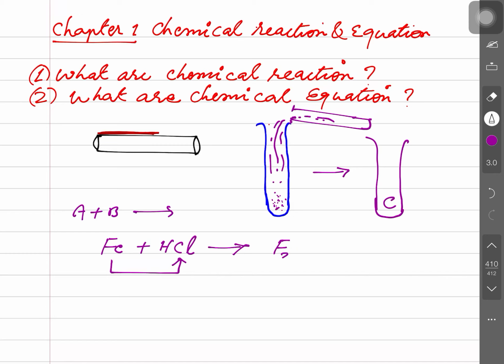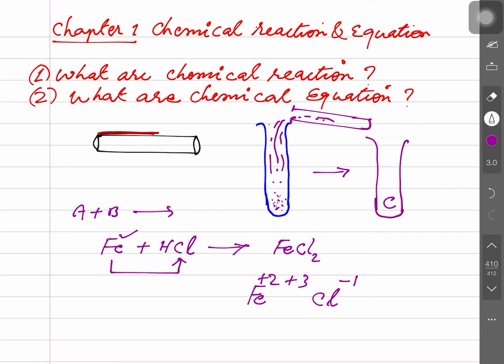You would have seen the chemical reaction, FeCl2. Sir, Fe is here, and Cl is here, but I wrote FeCl2. You will have studied these valencies and writing of this formula in the 9th class. I'm just revisiting this concept. Iron has 2 valency or 3 valency. Is that clear? And chlorine has 1 valency, minus 1 valency.